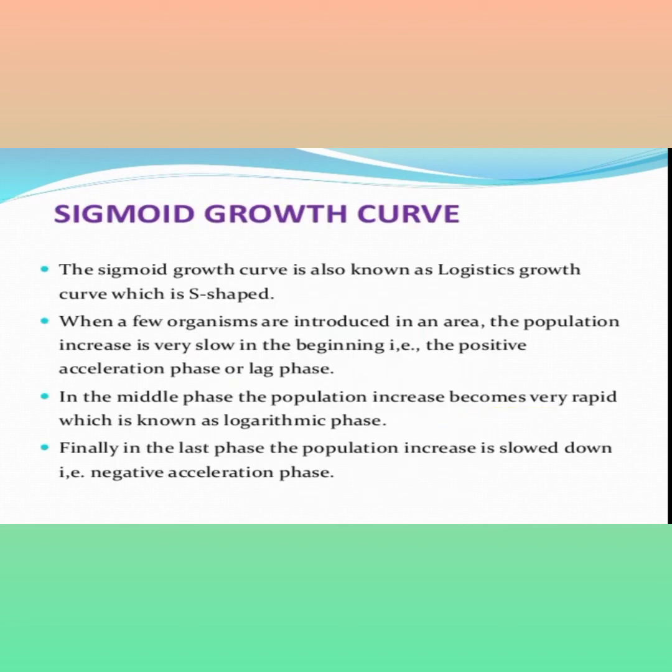Let's see the sigmoid growth curve. It is also known as the logistic growth curve, which shows an S shape. When a few organisms are introduced in an area, the population increases very slowly in the beginning, which is the positive accelerated phase or lag phase. In the middle phase, the population increase becomes rapid, known as the logarithmic phase. Finally, in the last phase, the population increase slows down, the negative acceleration phase.